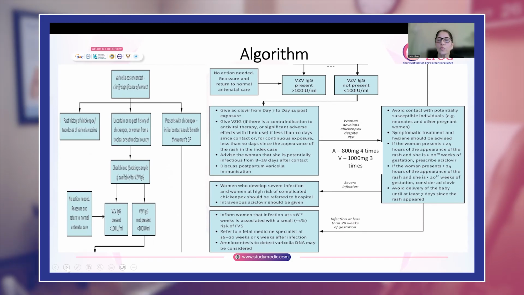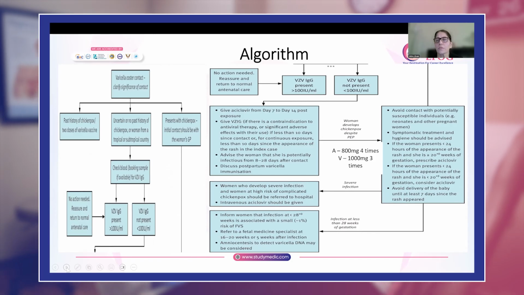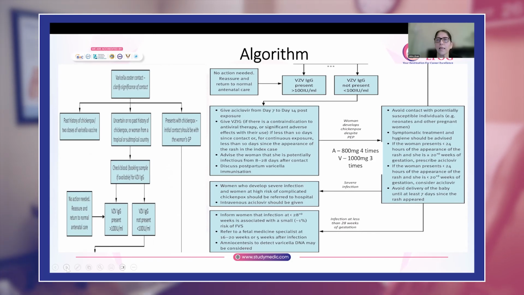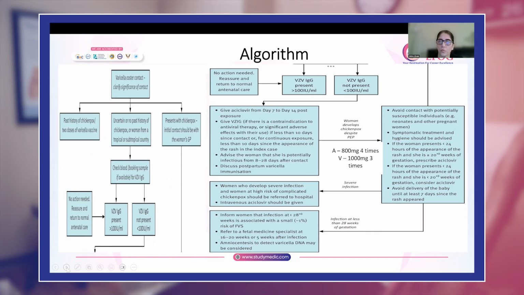But for women who say that they do not have the vaccine, or do not know whether they have previously been infected with chickenpox or not, you have to make sure whether she is immune or not.